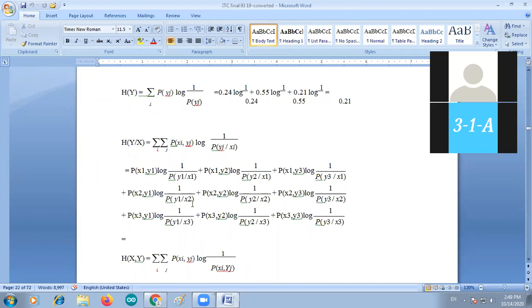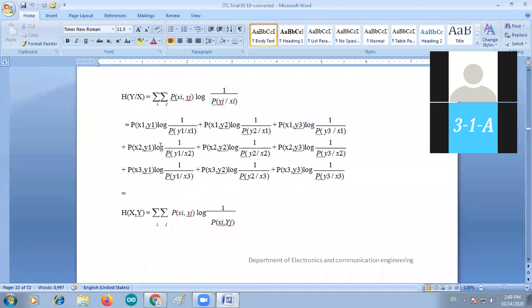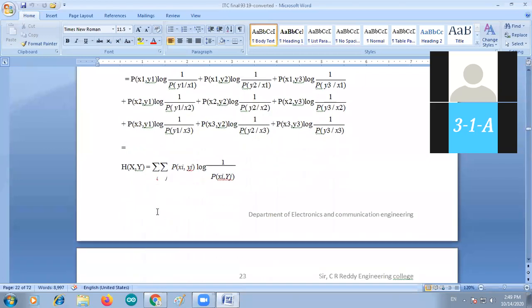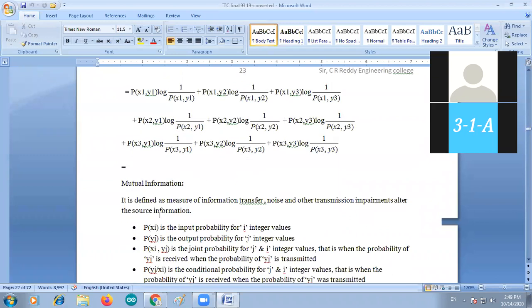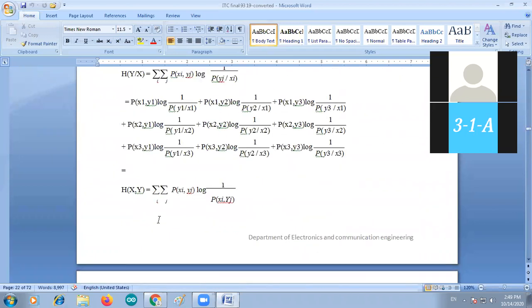So these values are P of x1 y1. How can you find out P of x1 y1 values? P of x1 y1 is called joint probability. P of x1 y1 is equal to P of x in the diagonal form multiplied with the conditional probability. Okay, please try this problem. In the next class, we can go for more clarification regarding this type of concepts.